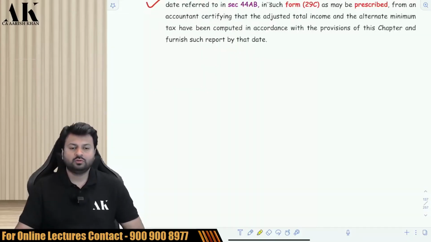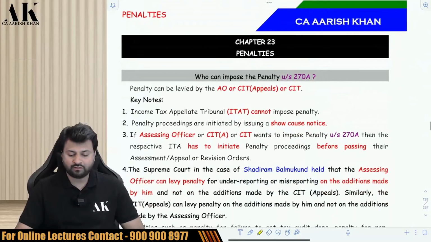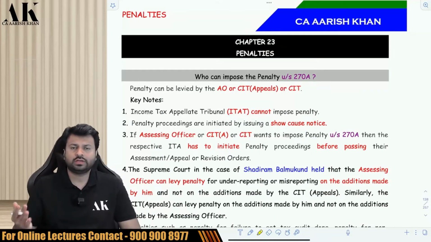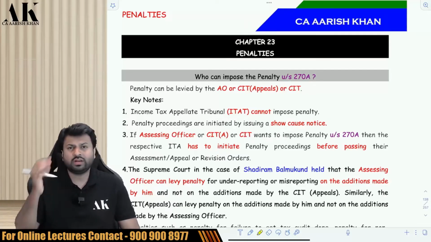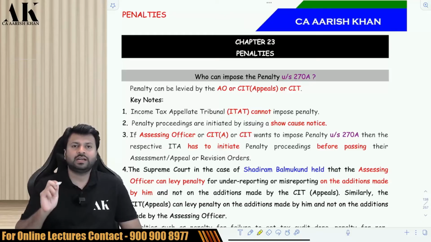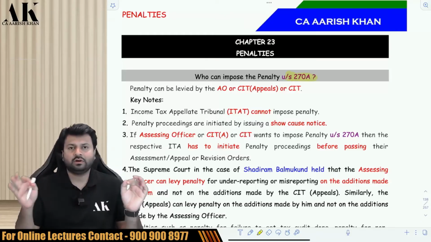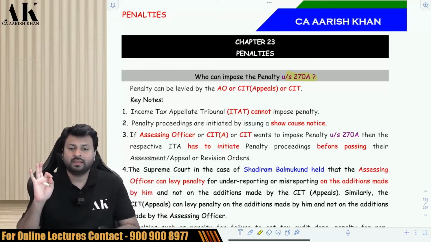Okay. Now let's move ahead with the big one, that is the topic of penalty. There are a lot of penalties under the income tax law, and we will be learning a lot of penalties over time. We have also learned some penalties earlier. But today the first penalty that we are going to learn is the penalty under section 270A, which is penalty for underreporting or misreporting of income. That is the penalty for income which is escaped by the assessee. So on that, how much penalty will be imposed?